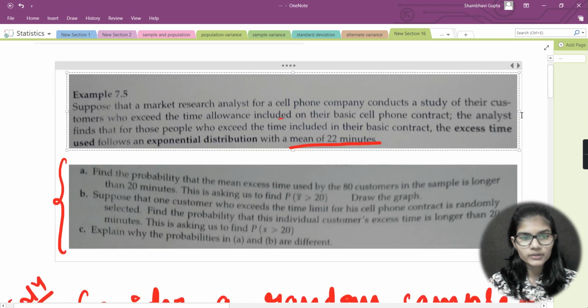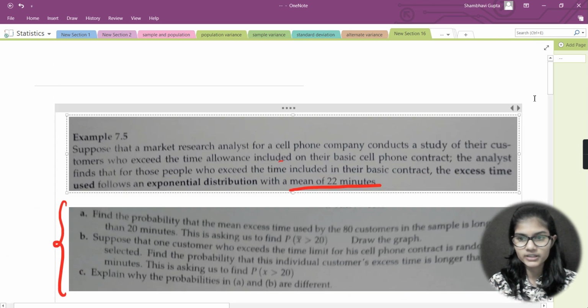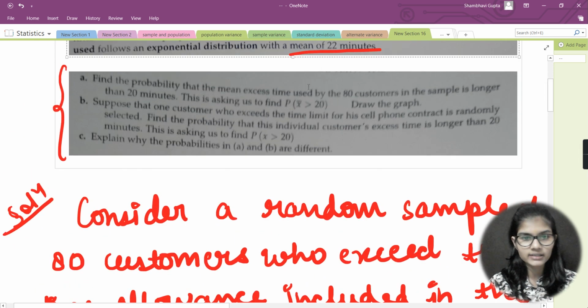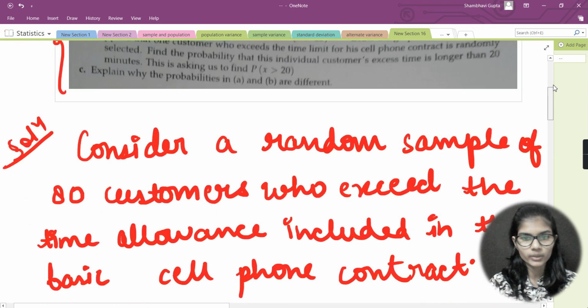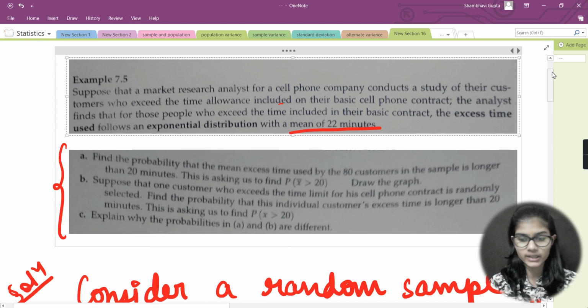So today we are going to complete the remaining two parts of this particular question which we have taken. We are just going to solve these two parts today, part number B and part number C. Let's move forward, but before that let's see the question for a while, what was the question previously which we have taken.